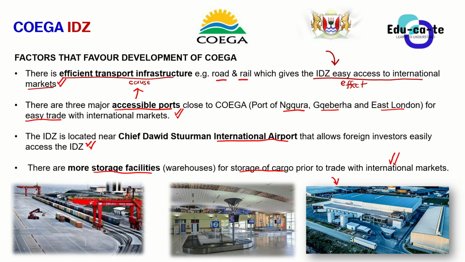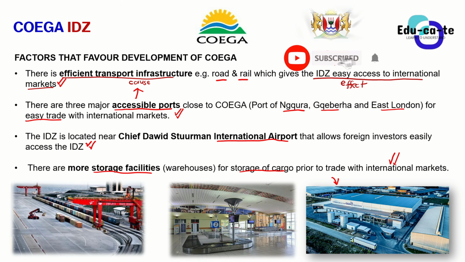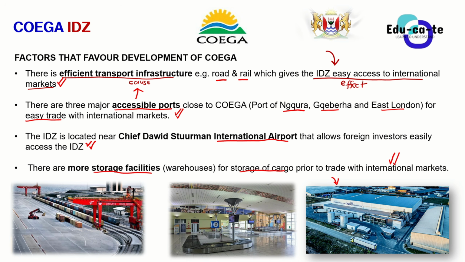There are a lot of storage facilities, and many more other factors that are favoring the development of Gqoga. So I challenge you to continue going deep with this research as well. But now, as much as we might have these factors that are favoring the development of the Gqoga ITZ, we also have those factors that hinder the development of the Gqoga ITZ.